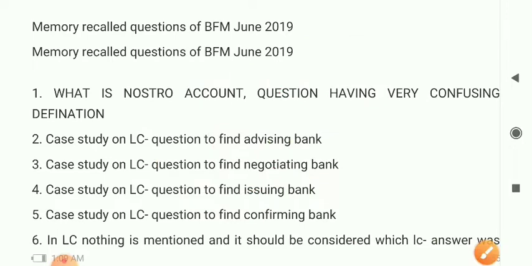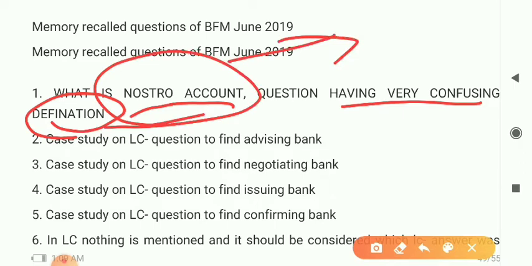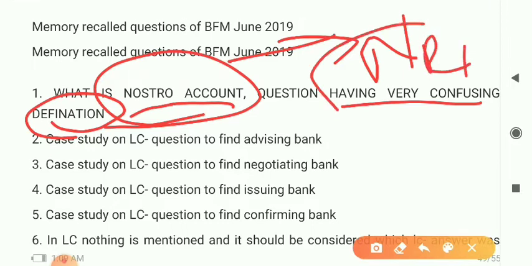So some questions like Nostro accounts. What is Nostro account? Questions having very confusing definitions, so you need to have complete clarification regarding Nostro, Loro accounts, and all the NRI related accounts, right? So NRO, NRI, all these accounts you need to clarify fully, and every time they are asking these questions most commonly.